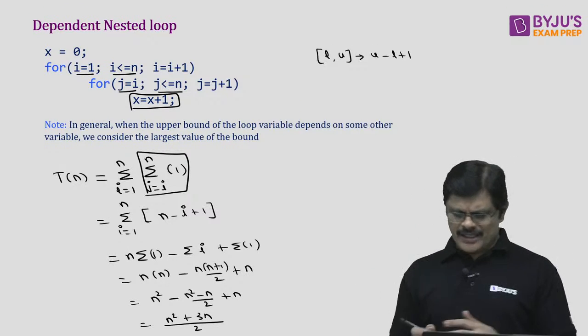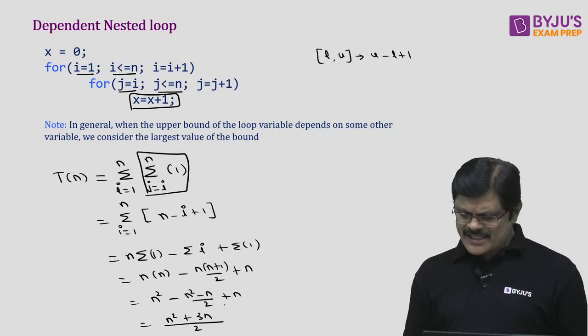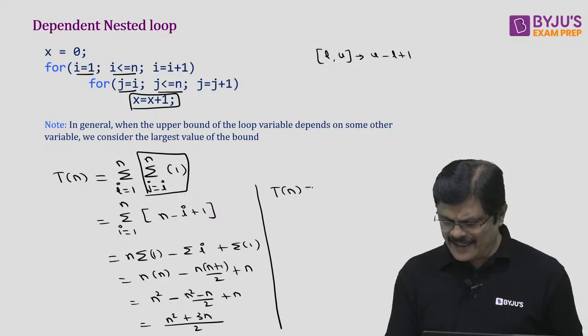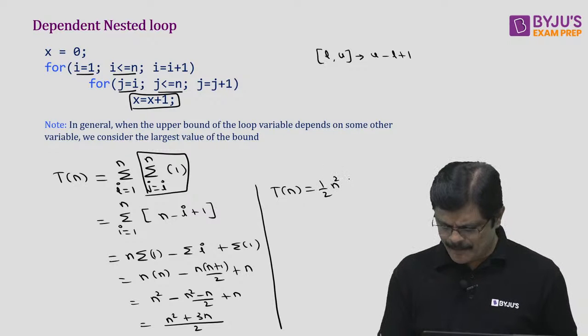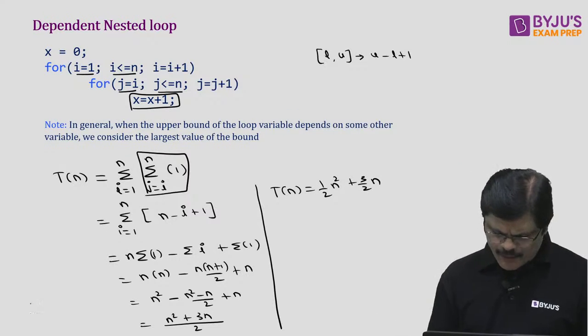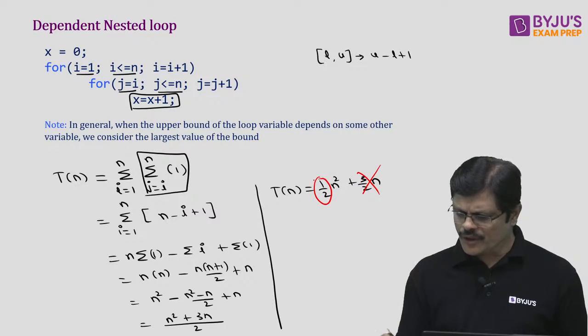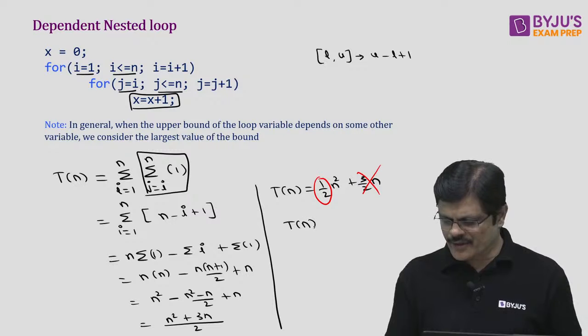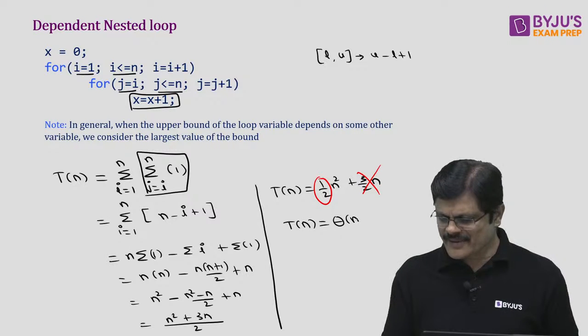Hope you understand. You can write it like half into n square plus 3 by 2 n. The lower order terms are dropped. We drop lower order terms and ignore the coefficient of the highest order term to get the asymptotic answer, that is T(n) is equal to theta n square.